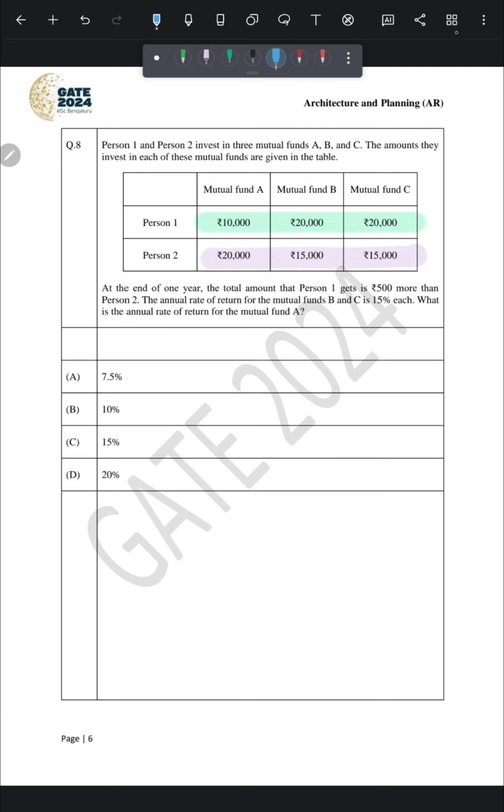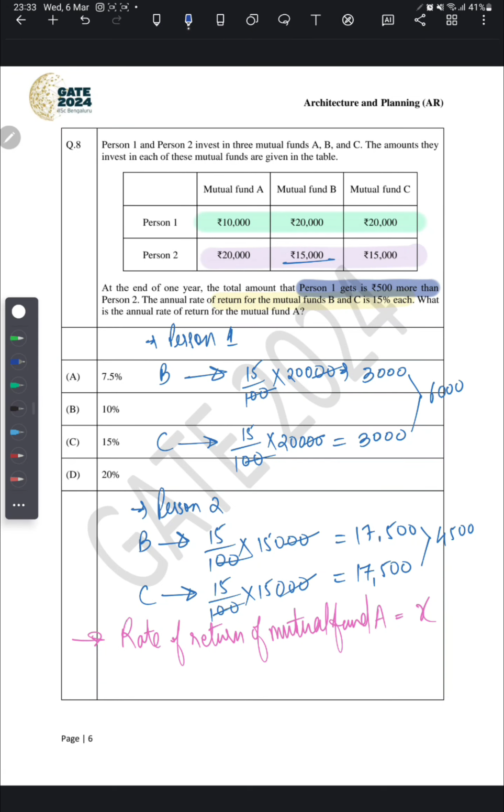Now let's assume that the rate of return of mutual fund A is X. It is already given that person 1 will get 500 more than person 2 after 1 year.